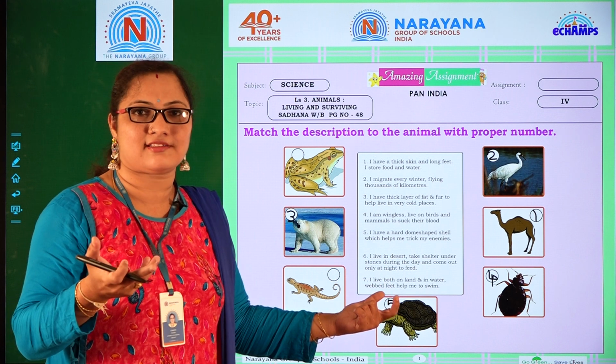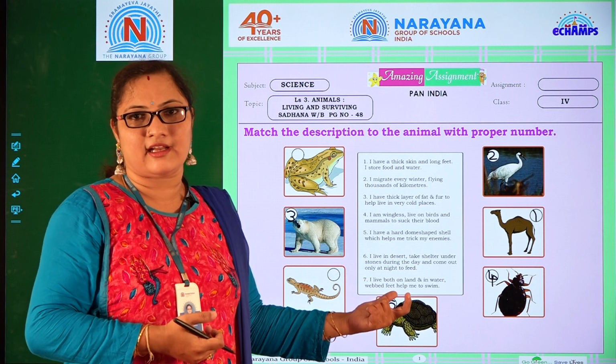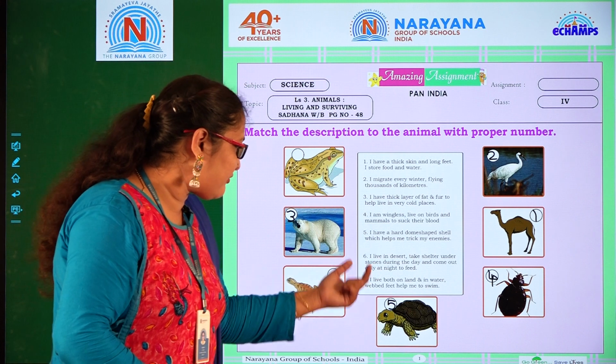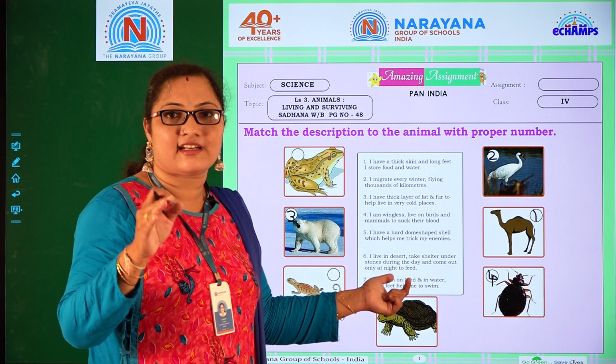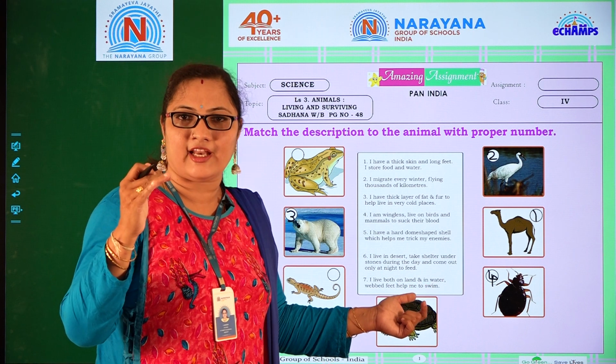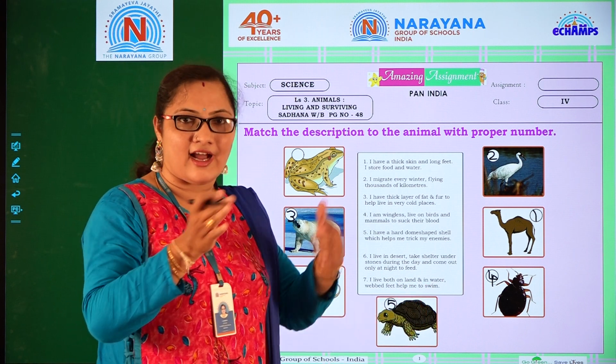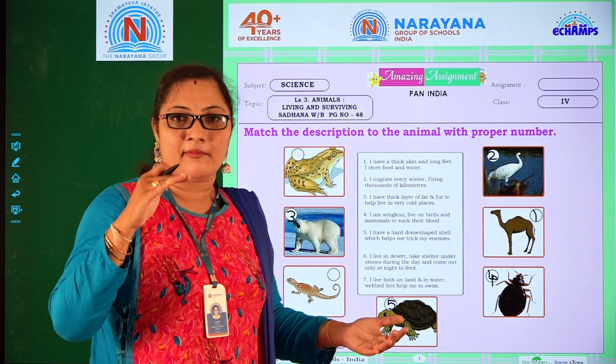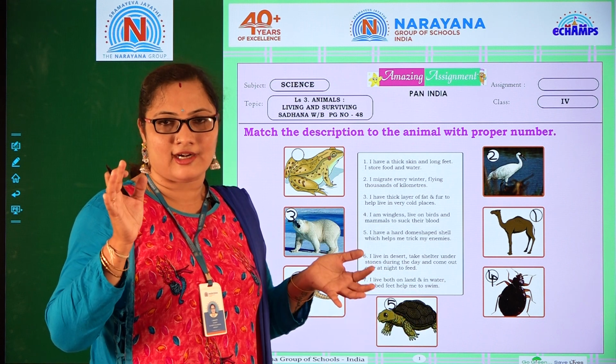What about the animals? Even they can't bear the climatic conditions, right? Here they have given the desert, so think how the climatic conditions will be. It will be very hot compared to other regions.